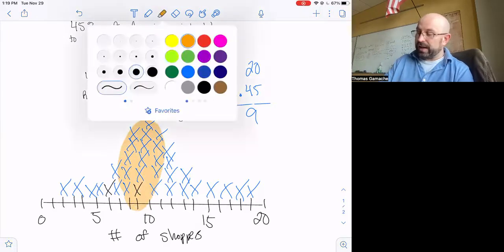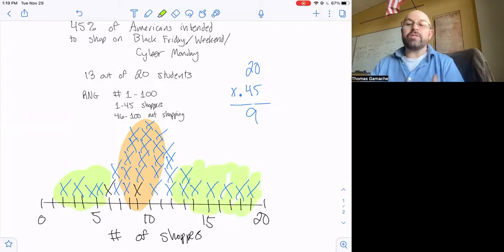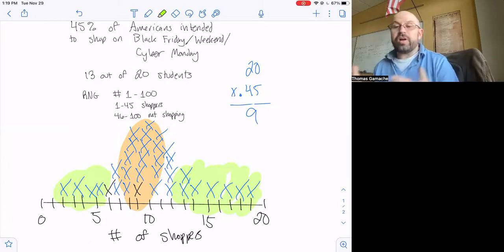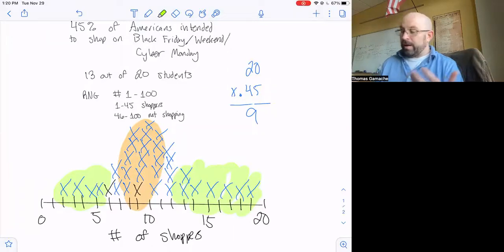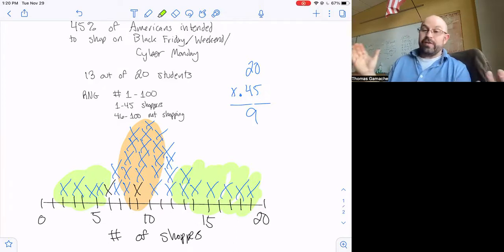And you are still going to get those examples where it's going to be really low or a lot higher than what you expect. Now, that's what the law of large numbers tells us. It tells us the more often you do this, essentially, the average number of shoppers is going to be based on that theoretical probability, what we have here. Based in theory, based on what we know, 45% of Americans said they're going to be shopping that holiday weekend. That means if I ask a group of 20, I should be getting 9 a lot. And that's what's going to happen the more often you do it.